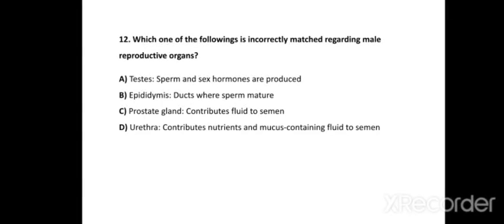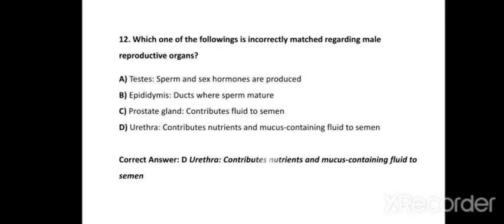Next one. Which one of the following is incorrectly matched regarding male reproductive organs? Options are A, testes, sperm and sex hormones are produced. Option B, epididymis, ducts where sperm mature. Option C, prostate gland contributes fluid to semen. And option D, urethra contributes nutrients and mucus containing fluid to semen. The question is which one is incorrectly matched. So the correct answer is option D, urethra.